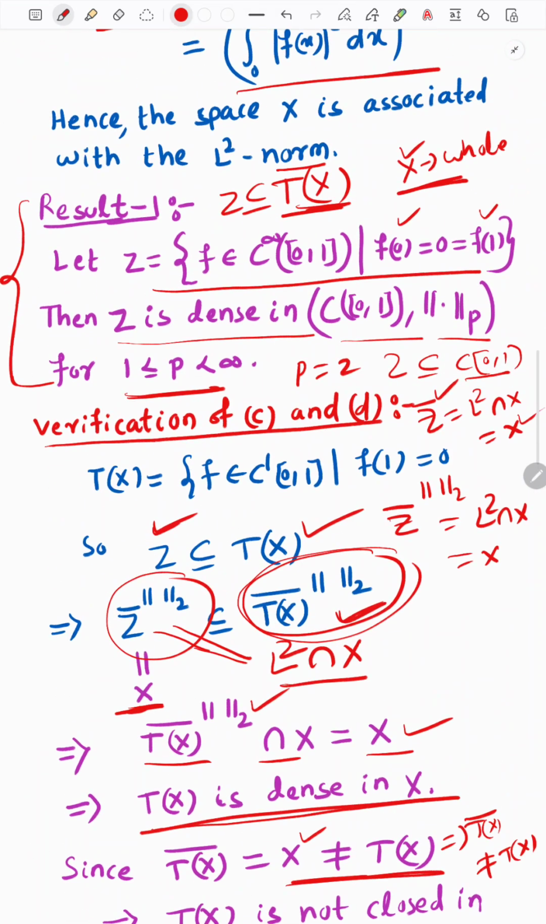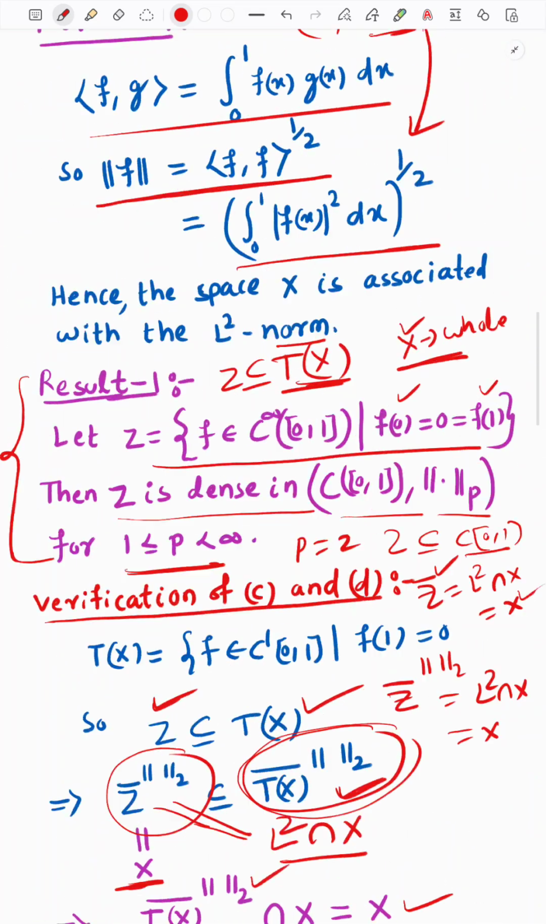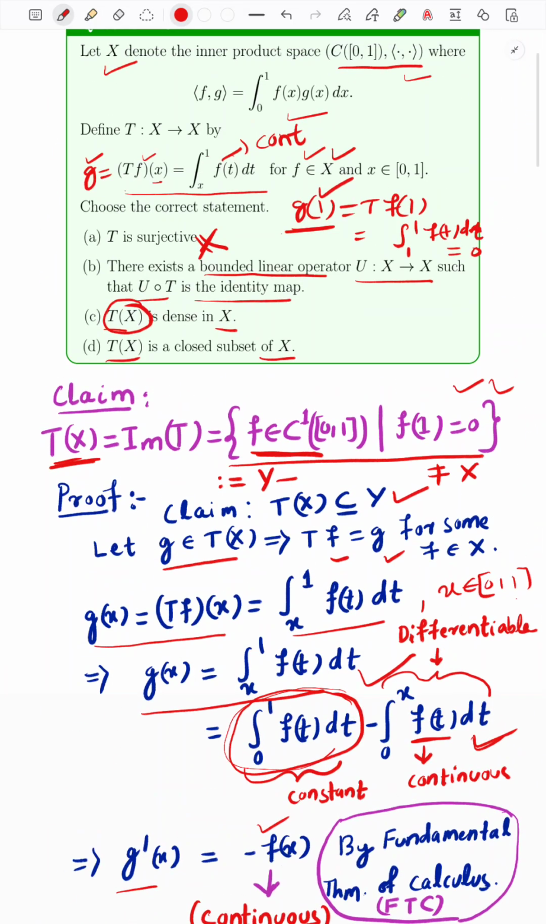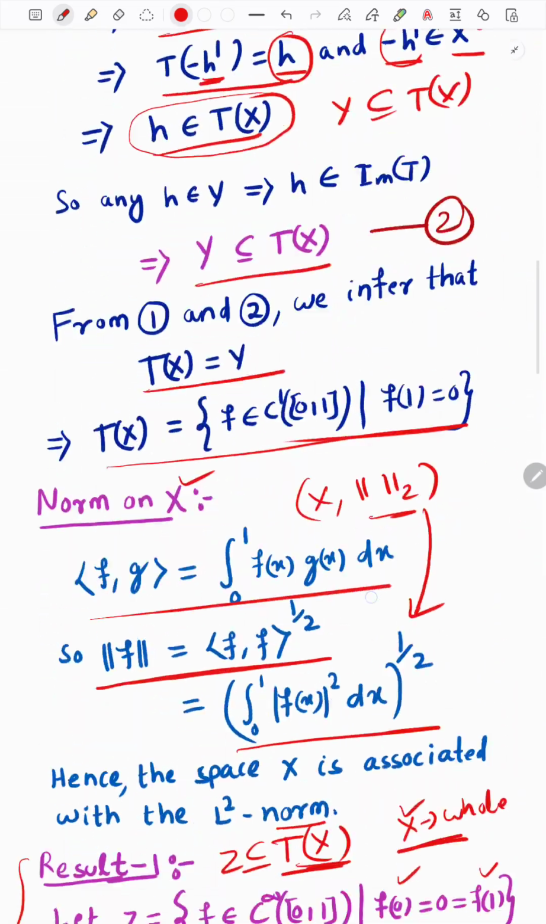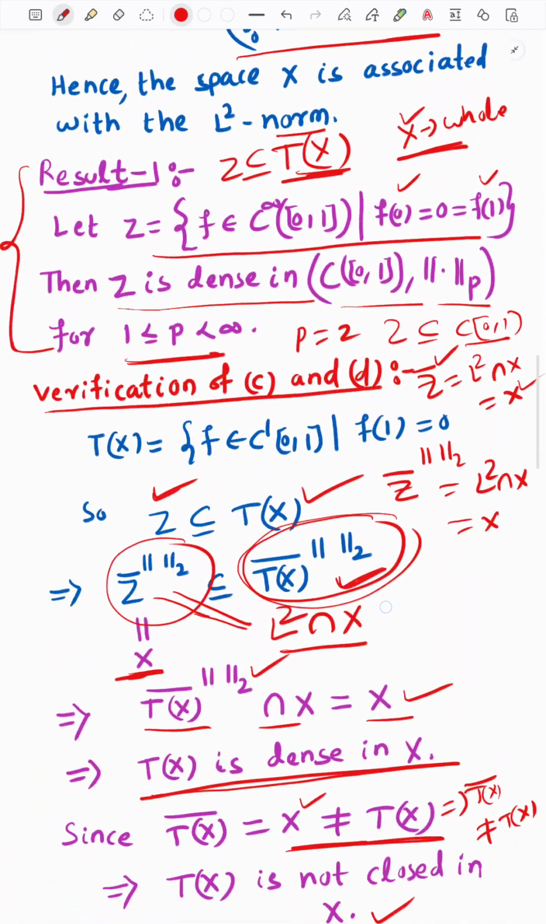So in this discussion we infer that Tx is dense in X, but it is not a closed set. So we get option C is true, but option D is false. So we are left with option B. Now we have to check this option B, whether we can find a bounded linear operator U mapping from X to X, so that U composition with T is the identity map. Whether we can find it, let me check.